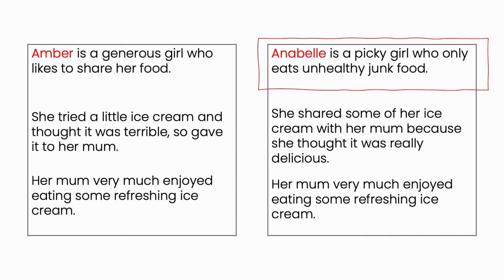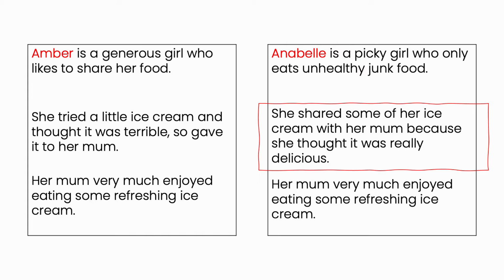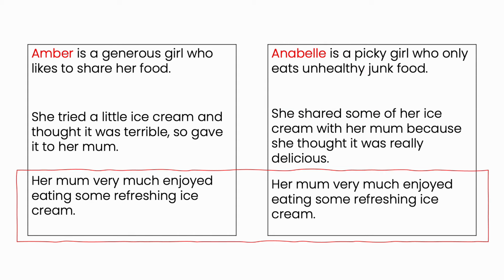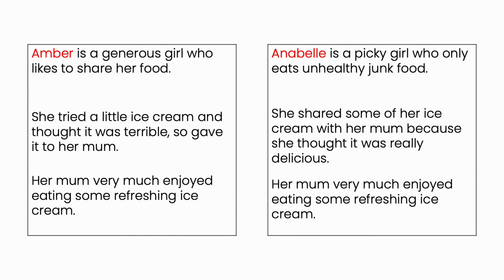Annabelle is a picky girl who only eats unhealthy junk food. She shared some of her ice cream with her mom because she thought it was really delicious. Both scenarios ended as their moms enjoyed eating some refreshing ice cream.